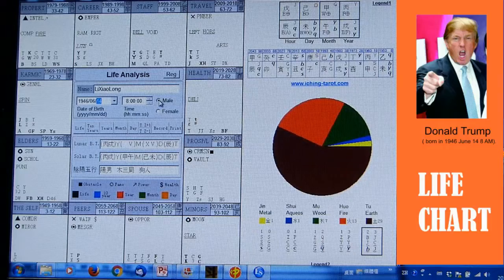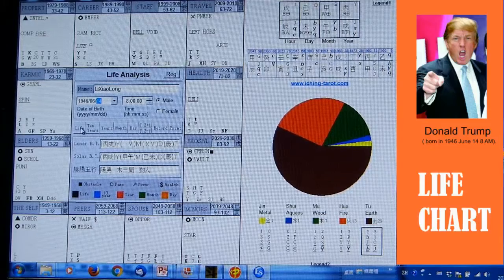So once we have male here, the next thing to do is press the live button. Now, in the Chinese astrology system, we actually have quite a number of charts. Basically, we have the most important chart called the life chart. The life chart gives you the picture of the individual on a life scale. Then, if we want to understand different scenarios at different time dimensions, we need to interpret what we call the 10 years chart and also the current year chart.